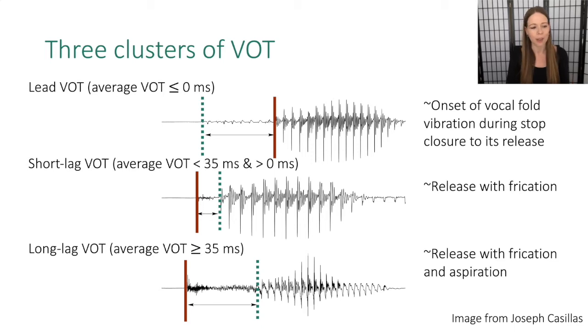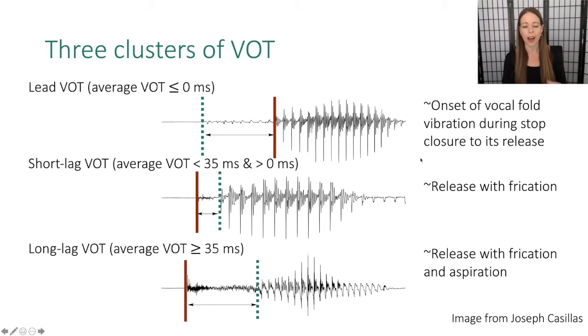Cross-linguistically, though, and actually even in American English, you might observe short lag VOT and also lead VOT. And they have different acoustic profiles. So we classified lead VOT as having an average VOT among the places of articulation less than or equal to 0 milliseconds. Short lag was defined as having an average VOT less than 35 milliseconds and above 0 milliseconds. And long lag VOT was classified as having an average VOT greater than or equal to 35 milliseconds.